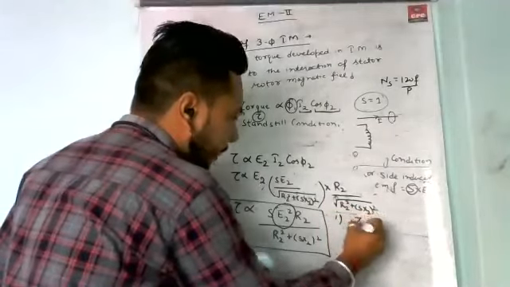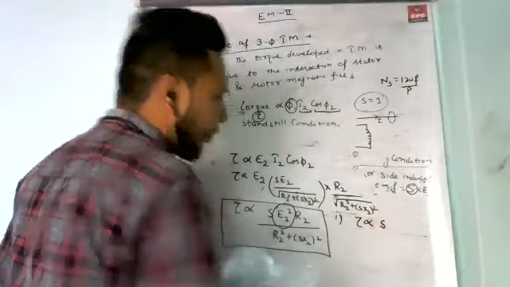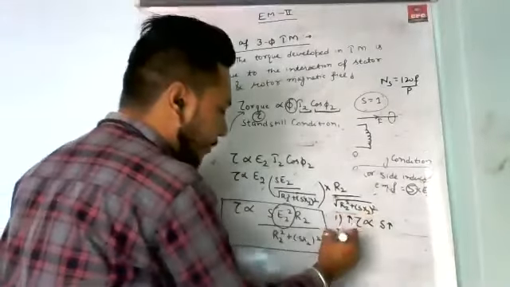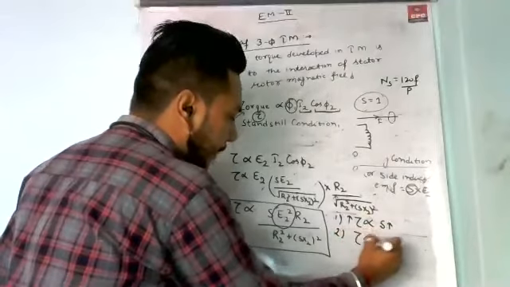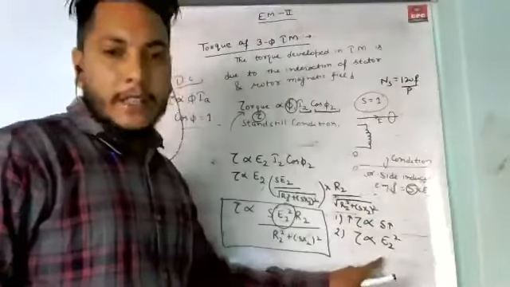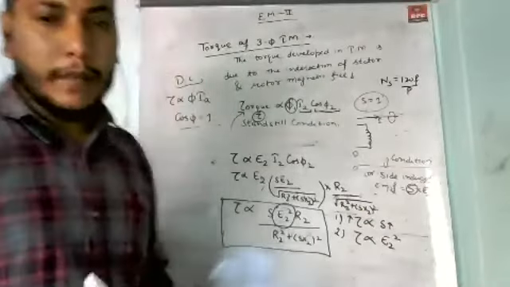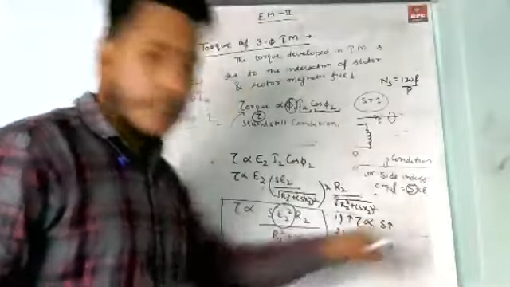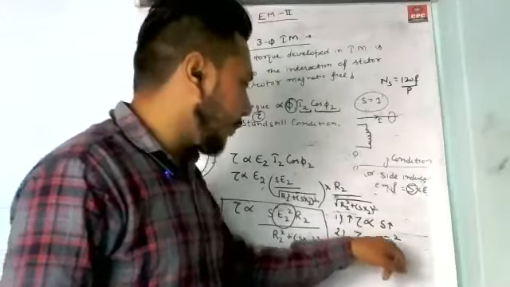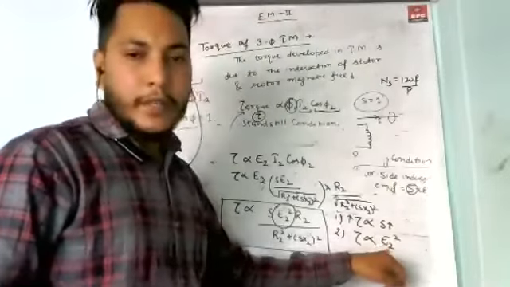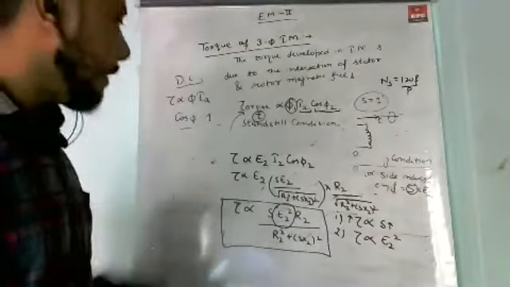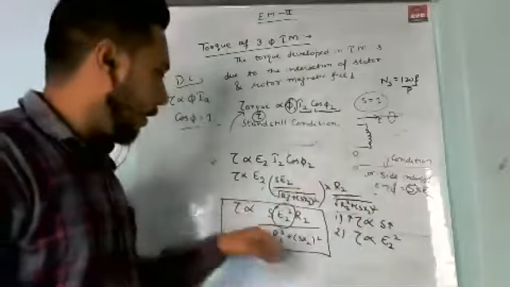Here you can see that torque is directly proportional to your slip. If the value of slip increases, the torque also increases. Second, the torque is directly proportional to E2 square. E2 is nothing but the rotor side induced EMF. From the equation we saw that the torque is directly proportional to the square of your rotor side induced EMF. So this is the torque of the three-phase induction motor that is acting on the rotor.